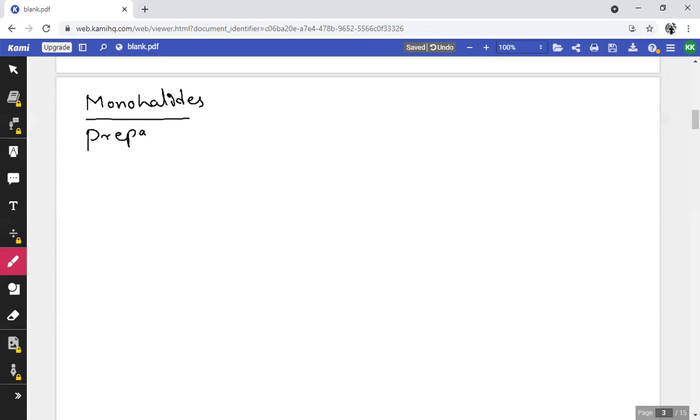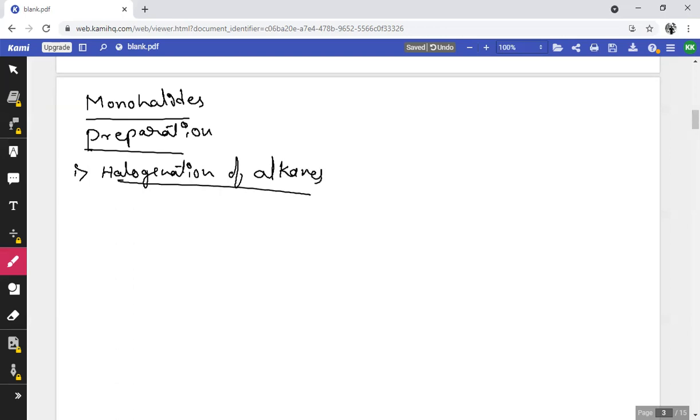How can we prepare monohalides? We have different methods of preparation. The first one is direct halogenation of alkanes. Students, what is meant by halogenation?